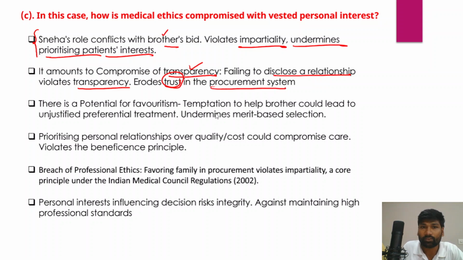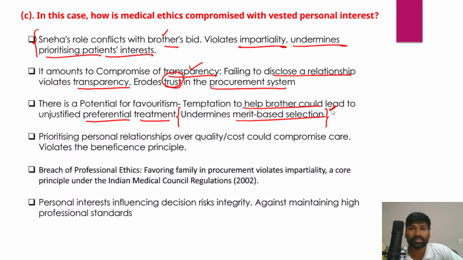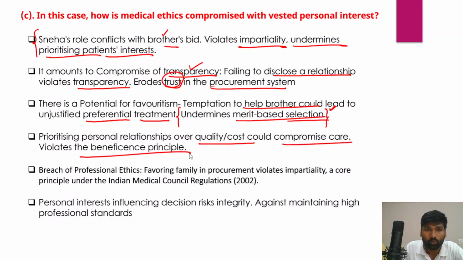There is also the potential for favoritism, because the temptation to help her brother could lead to unjustified preferential treatment, and that would undermine merit-based selection. We always need to favor merit-based selection. Showing favoritism and awarding this tender to her brother would undermine the merit-based selection that has to be upheld. Prioritizing personal relationships over quality and cost could compromise care, and it also violates the beneficence principle.